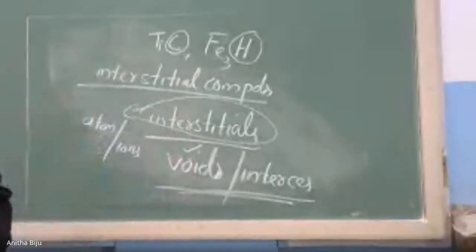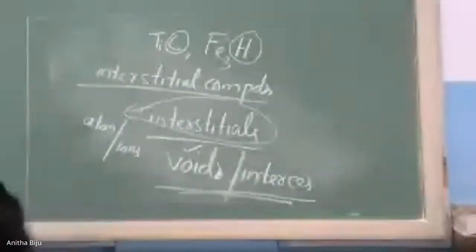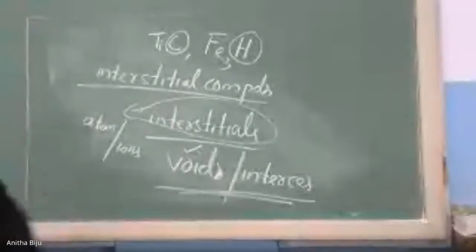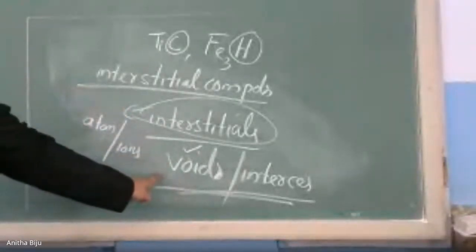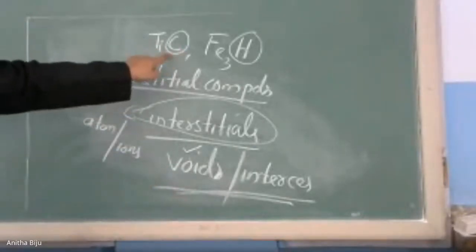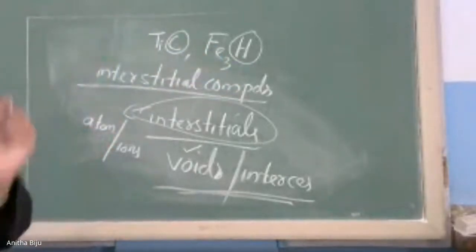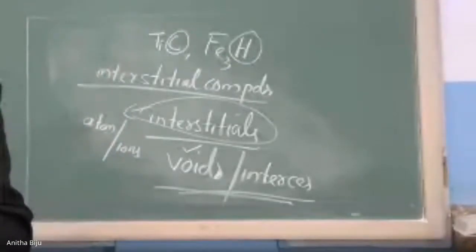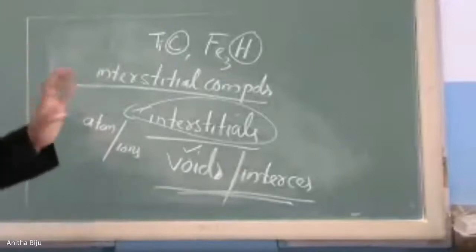The crystal lattice means a particular three-dimensional shape, like a hexagonal, cubical, tetrahedral or square planar structure. In all these structures, there exist voids, vacant space. Since the atoms, carbon and hydrogen, are very small in size, they are capable of accommodating in these voids. So they form compounds called interstitial compounds.